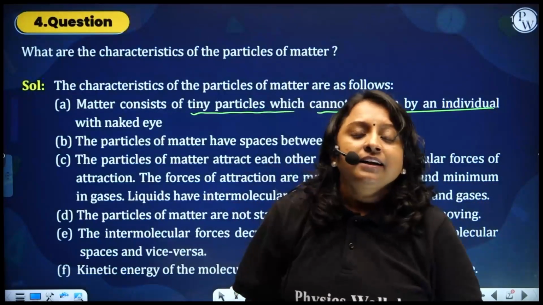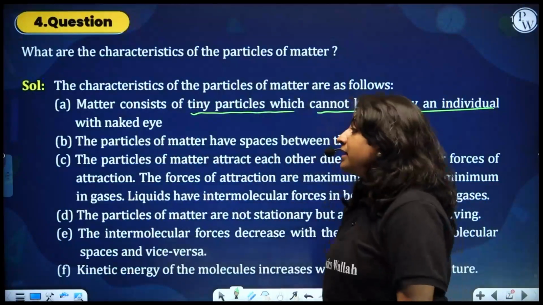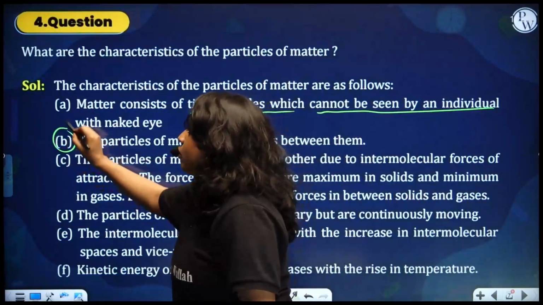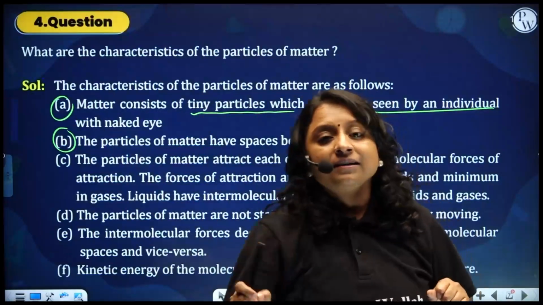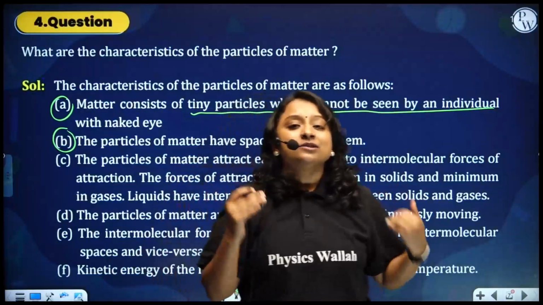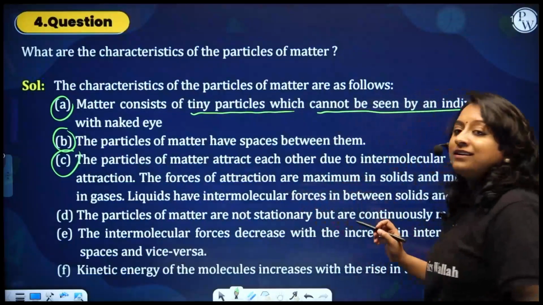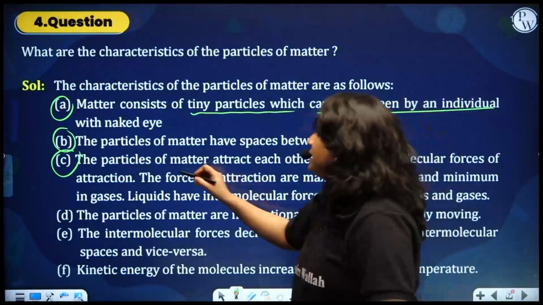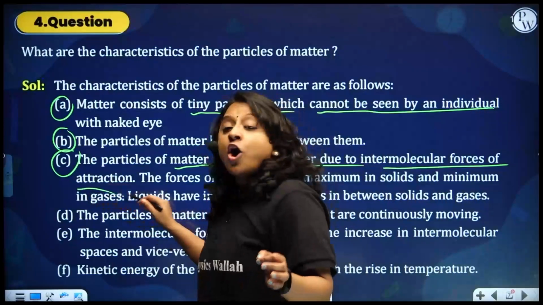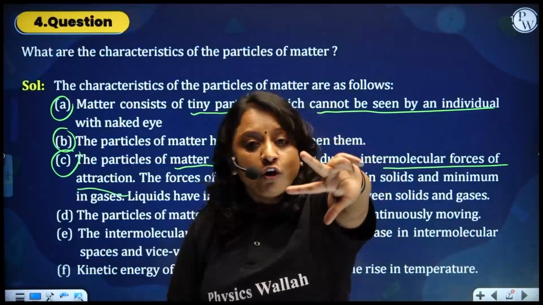But I actually had given a complete picture and the detail of how to look into an atom in the previous class, right? The particles of matter have space between them. So this is very, very important. One is, we talk about particles, and then we talk about, yes, there are many particles, but these particles do have space. Then the next property is, particles of matter have force between them. That means they attract each other due to interparticle force of attraction or intermolecular force of attraction. So the size, space, force, 3 points.